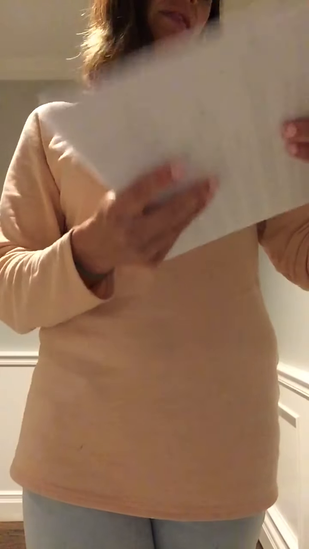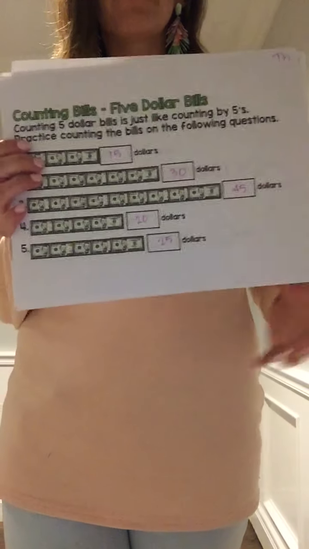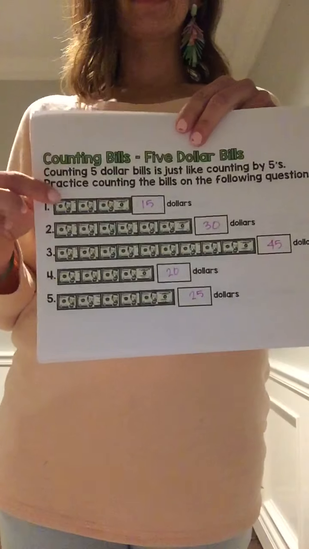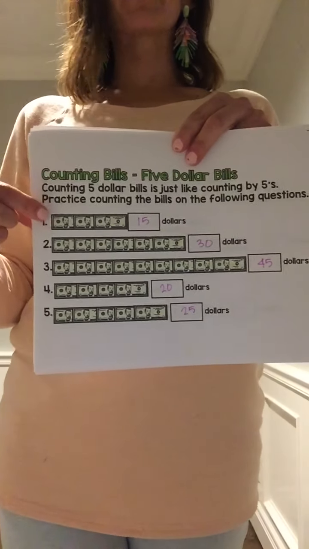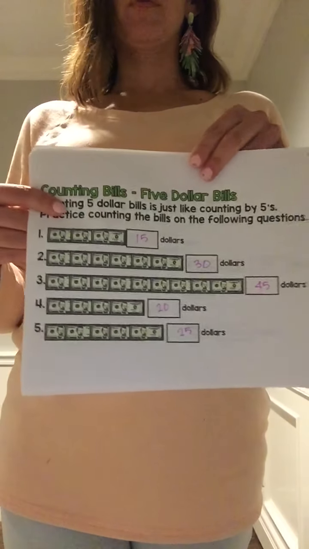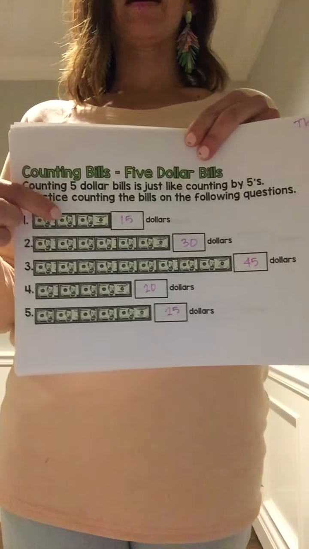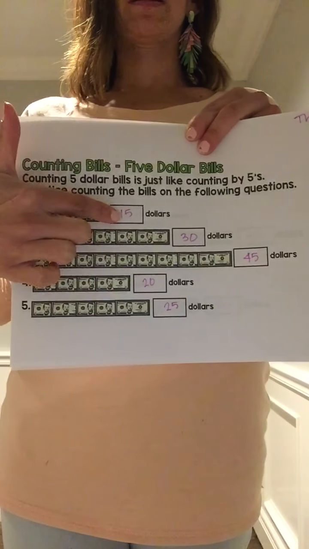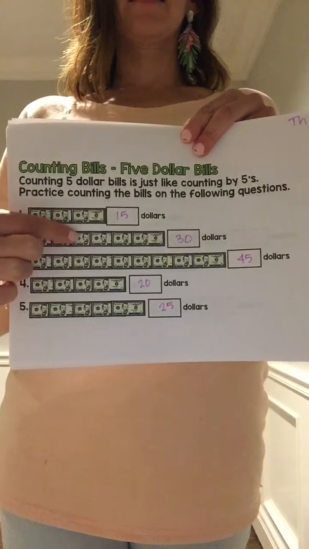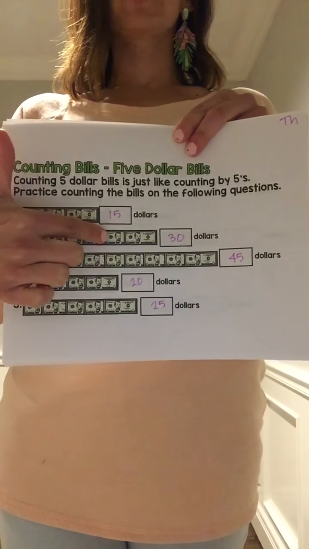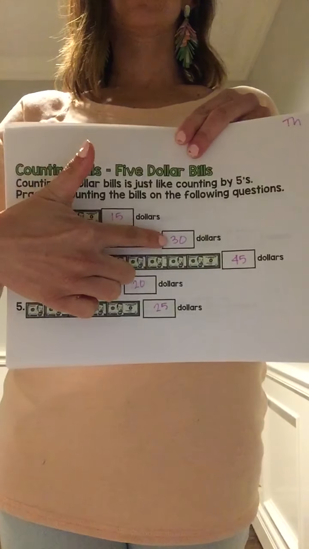And also on Thursday, I want you to do the same thing for $5 bills. Now I can't just count 1, 2, 3 and write 3 there because we're counting by fives. It's a $5 bill, not a $1 bill anymore. So we're going to have to count by fives. 5, 10, 15. So I got $15. 5, 10, 15, 20, 25, 30. That's $30.